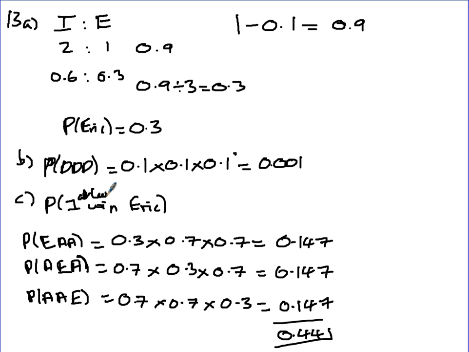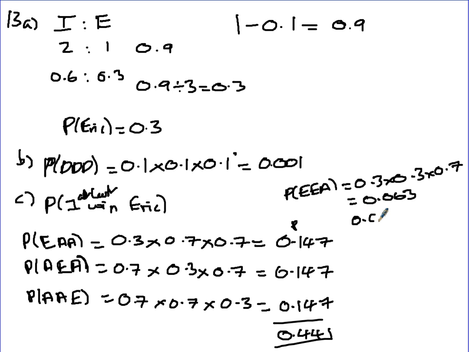So with at least one, then we've also got the probability that Eric can win 2, and then anything else. So that's 0.3 times 0.3 times 0.7. Now I'm also going to take this number and times it by 3 because you can have it in any order, A, E, E or E, A, E or E, E, A. So we times that value by 3, which is 0.189.